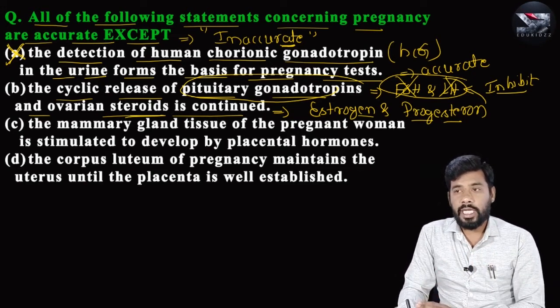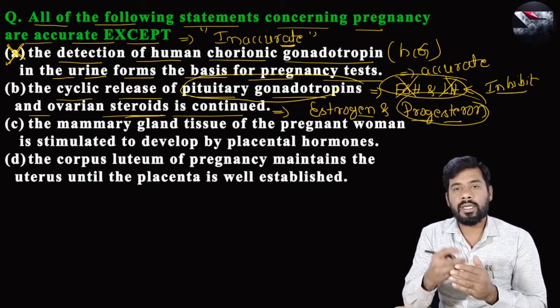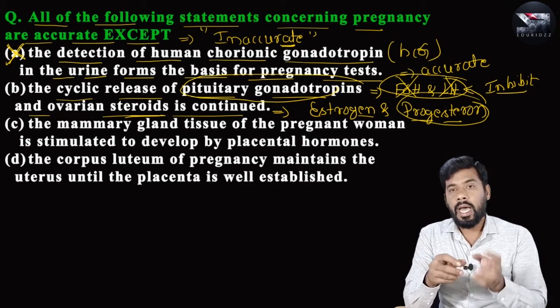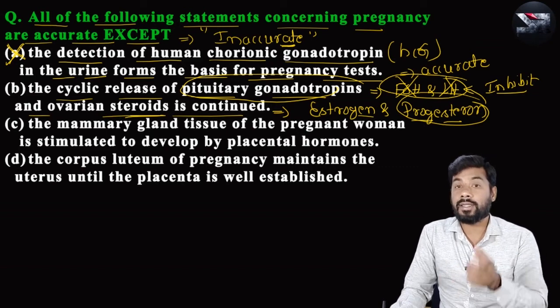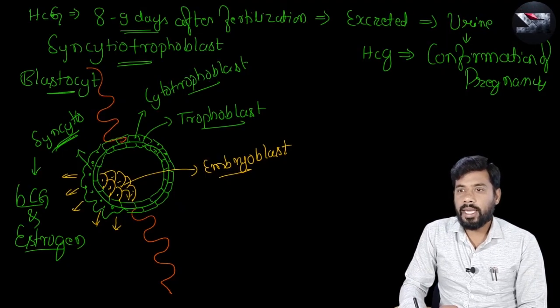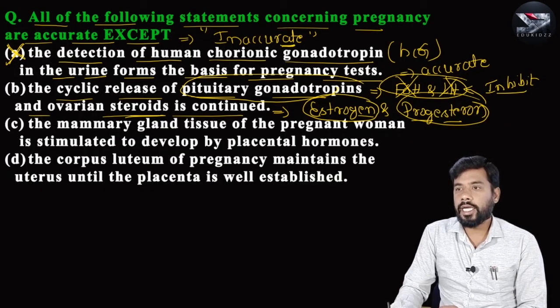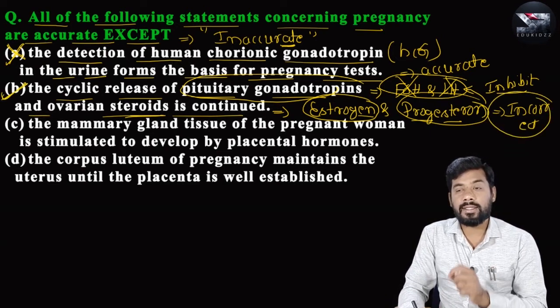When it comes to the ovarian steroids, mainly progesterone can be secreted from the ovary, because after fertilization, the ruptured Graafian follicle is converted into corpus luteum. Corpus luteum is present inside the ovary, and that is secreting progesterone hormone. So progesterone is one of the ovarian steroids that is generally secreted during pregnancy. But as I said, estrogen is mainly secreted from the syncytiotrophoblast, right? So hence this is the inaccurate or incorrect statement, right? And hence this is the right answer for your question. Option B is the right answer for this question.